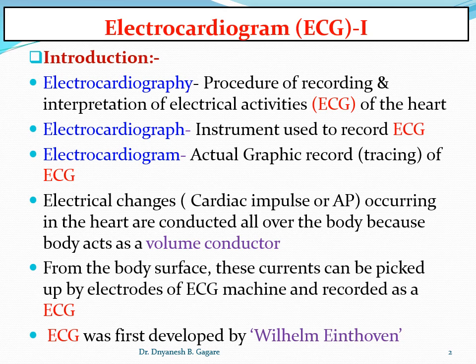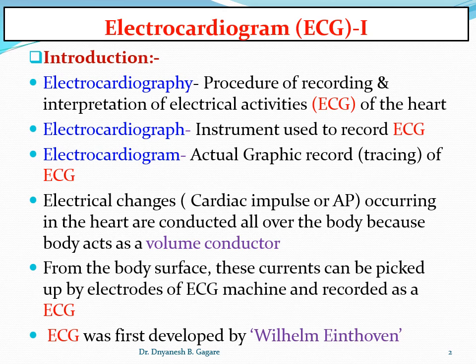Electrical changes occurring in the heart are conducted all over the body because the body acts as a volume conductor. Okay, and from the surface of the body, these currents can be picked up by suitable electrodes of the ECG machine and recorded as an ECG. So very simple, impulse is produced. How is the ECG recorded?